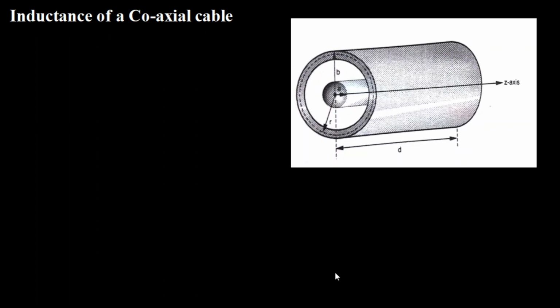Basically, due to this feature, the current carried by the two conductors in opposite directions gives the effect of more than one magnetic field circulating in opposite directions around the inner conductor and outer conductor. And you know that the magnetic field intensity outside the outer conductor is going to be 0. So we have some value of magnetic field inside and in between. All that we have discussed already. Because of this effect, a coaxial cable exhibits the property of inductance. It is important to understand or remember this.